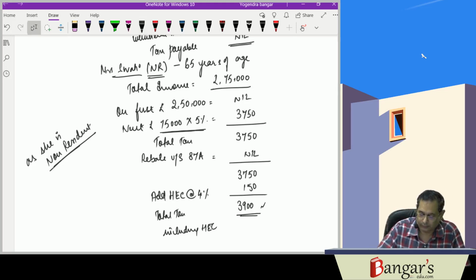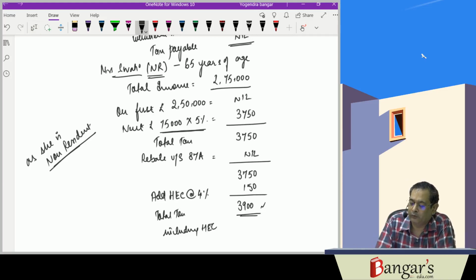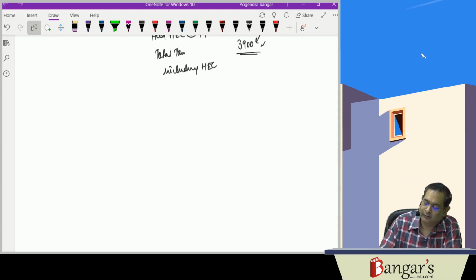Then we have actually calculated it on 3 lakh and 25,000 rupees, because 250 plus 75 is 325. We have to calculate it on 275. It was a calculation mistake.